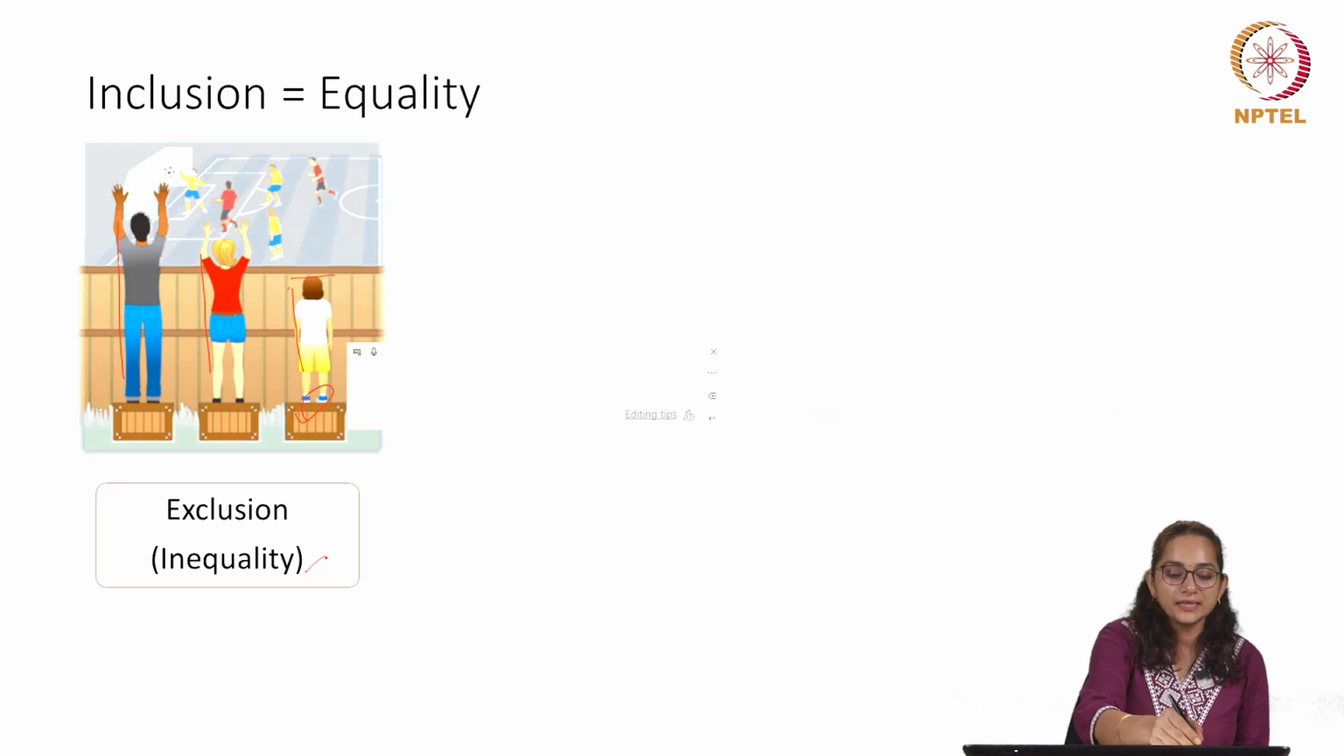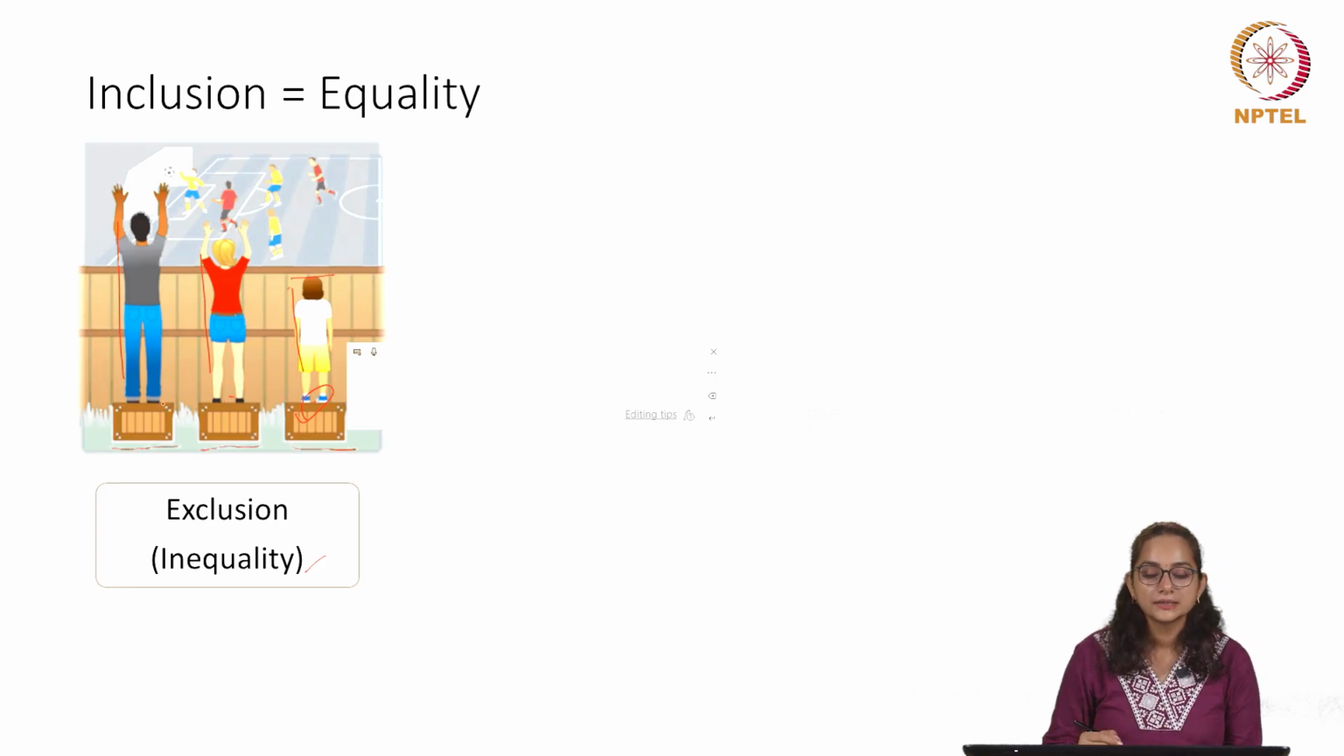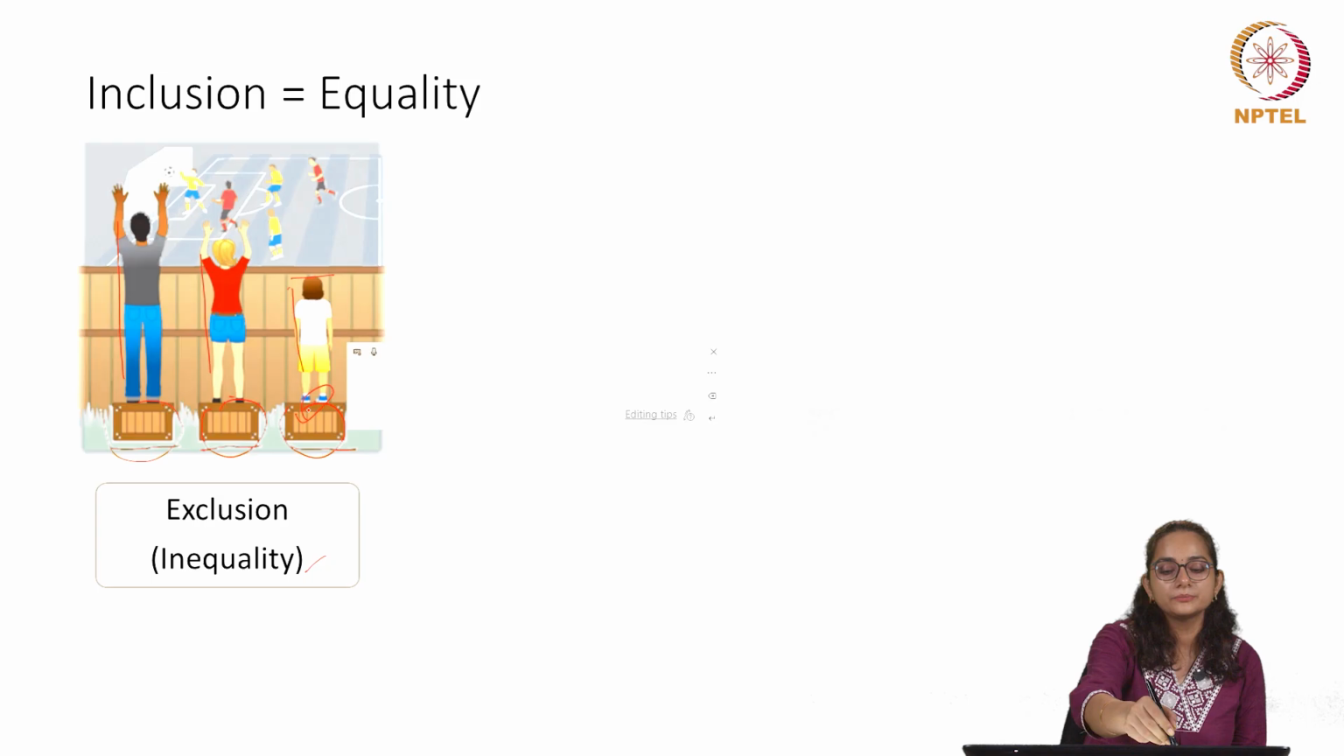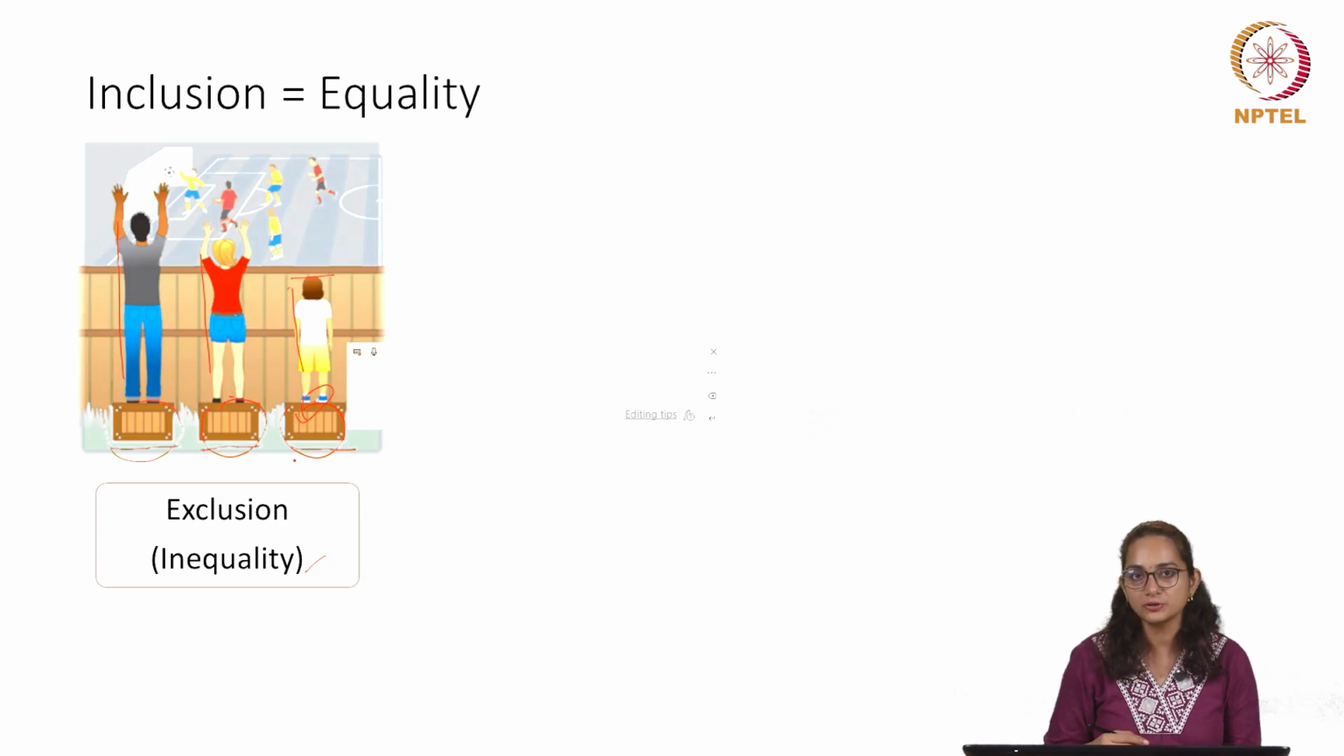And if we give the same product to each one of them without understanding their specific needs, we designed a product, we gave the same one to each one of them, assuming that, okay, we will be equal in our approach. But still it is unequal because all of them are not able to access the information or the match. So it is also exclusion as well as inequality.